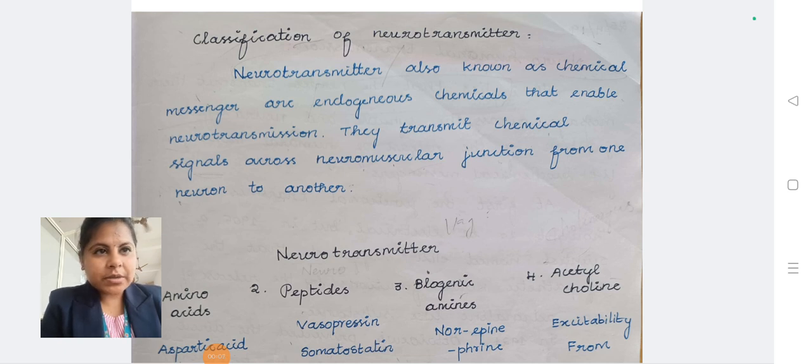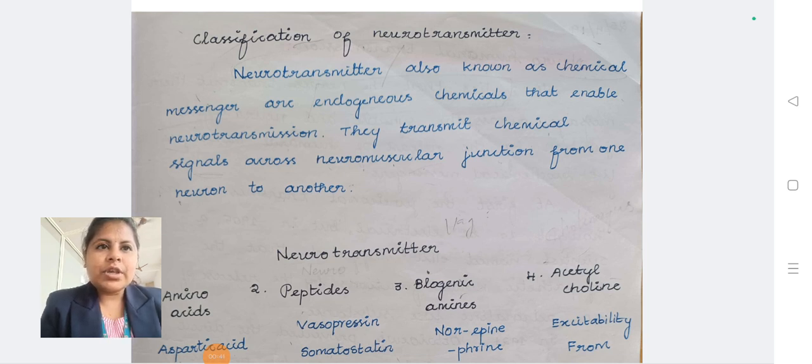What is a neurotransmitter? A neurotransmitter is a chemical messenger, an endogenous chemical that is helpful for neurotransmission. They transmit the chemical signal across the neuromuscular junction from one neuron to another neuron.